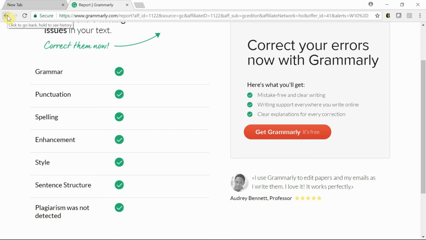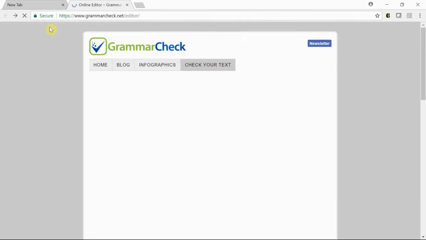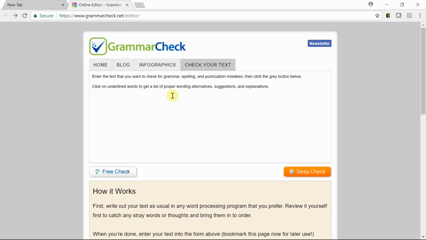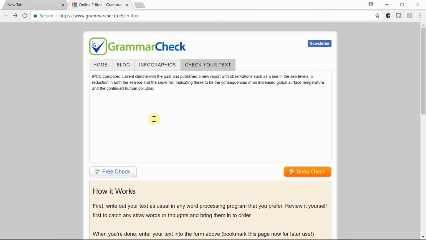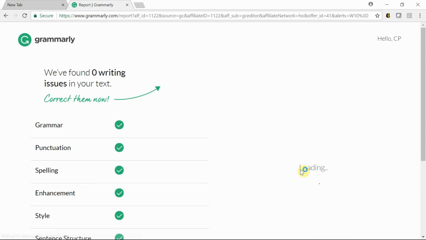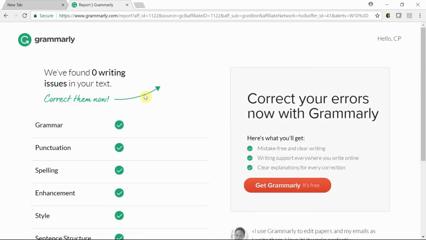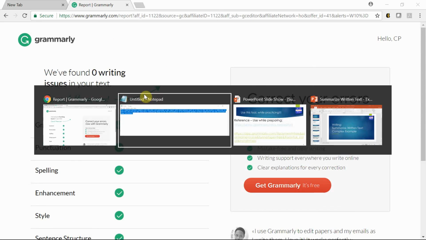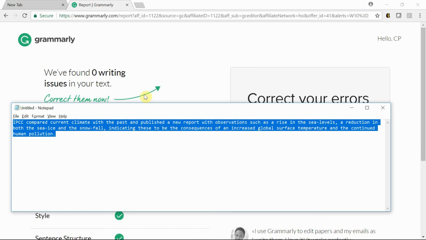This particular website is a good tool. It's free. You can use this whenever you summarize: copy paste whatever you've written, click deep check, and it will tell you all the mistakes in your sentence. Right now we don't have any mistakes, so our sentence is correct.